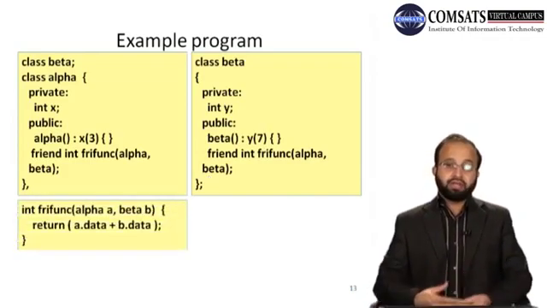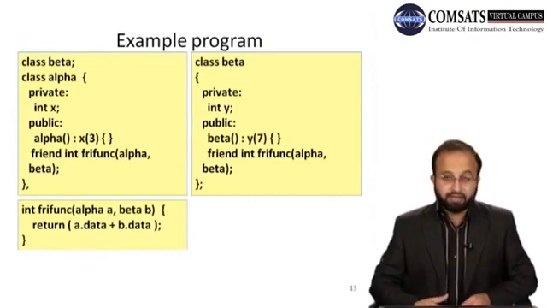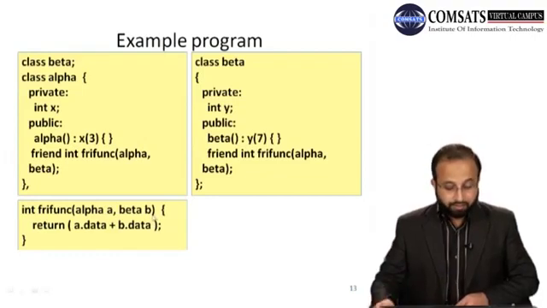So friend function की definition हमेशा class की definition से बाहर आएगी, because that friend function is not a member function of any class. So alpha a, beta b.